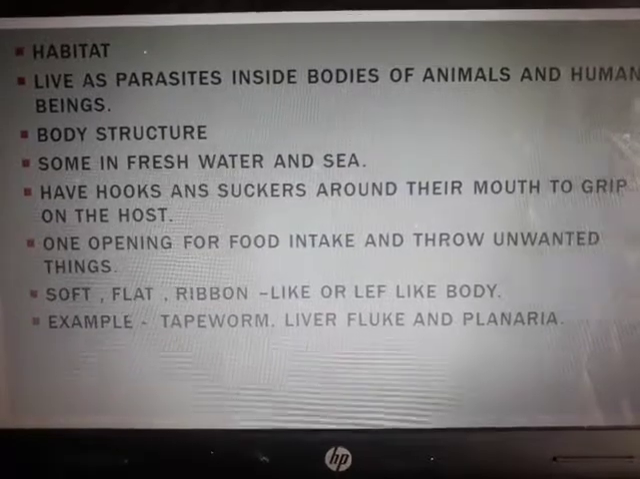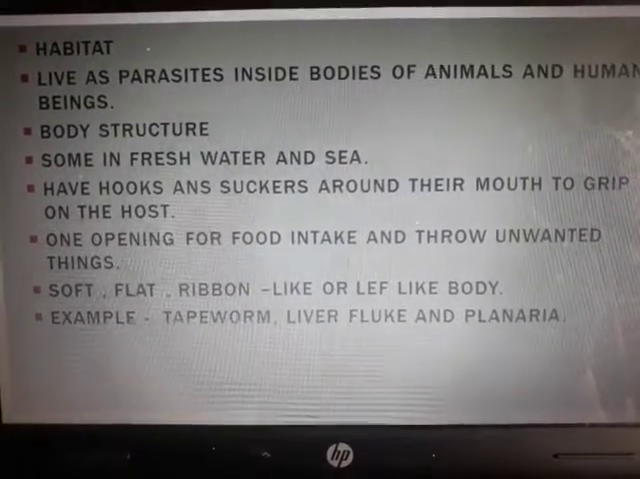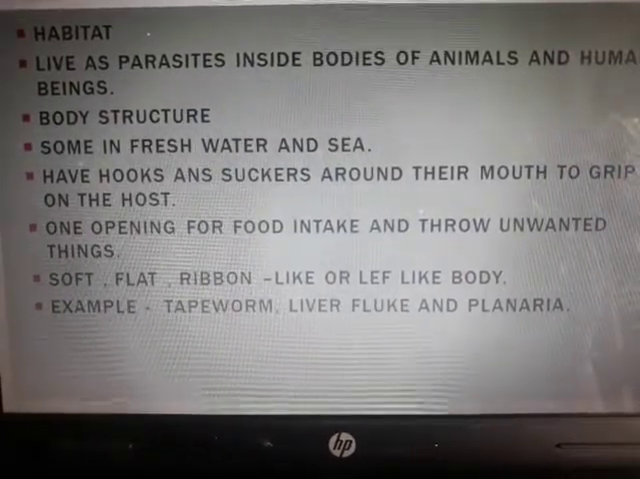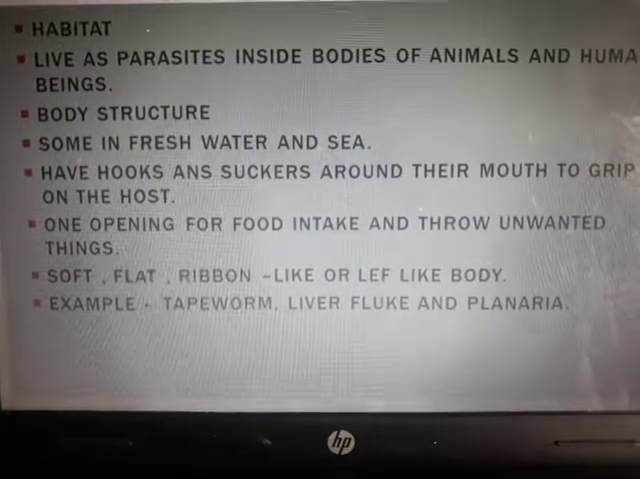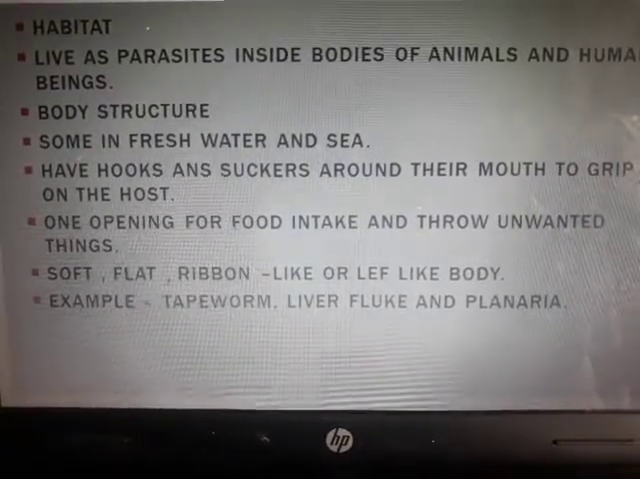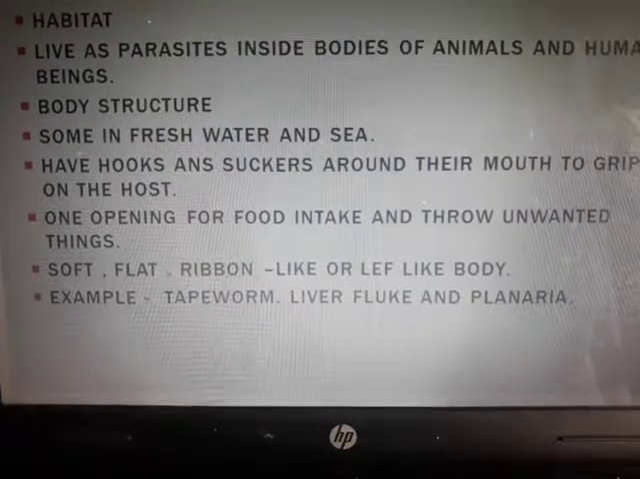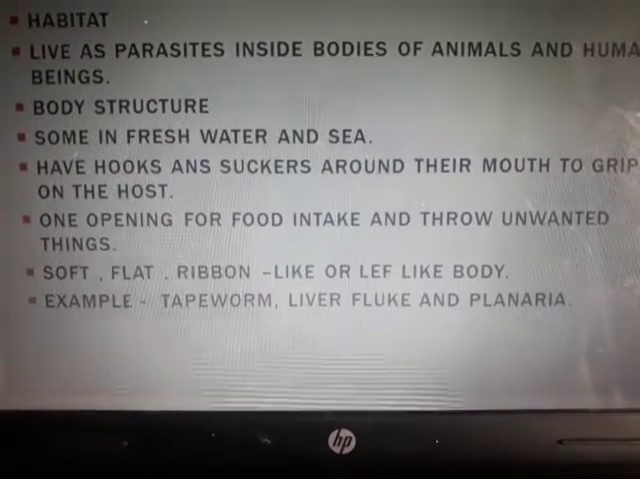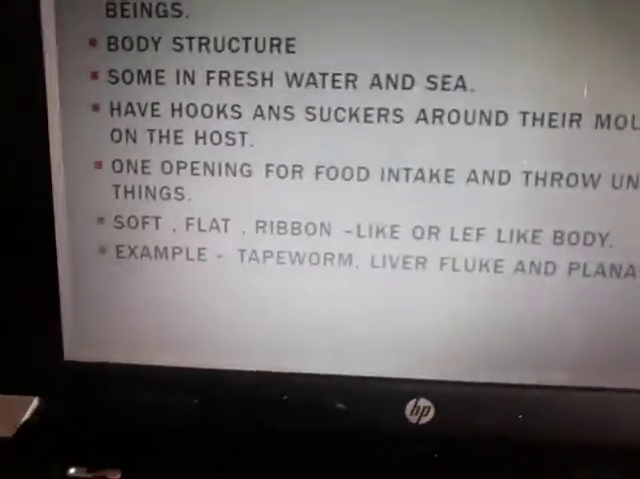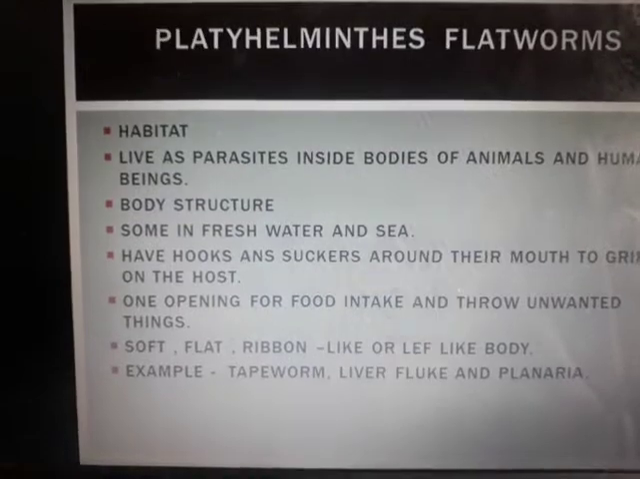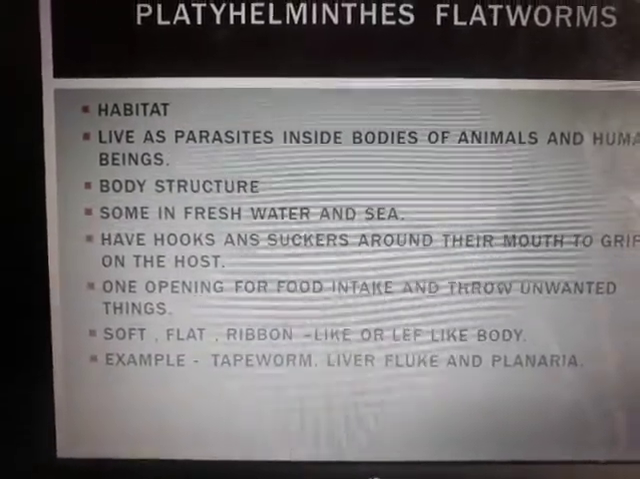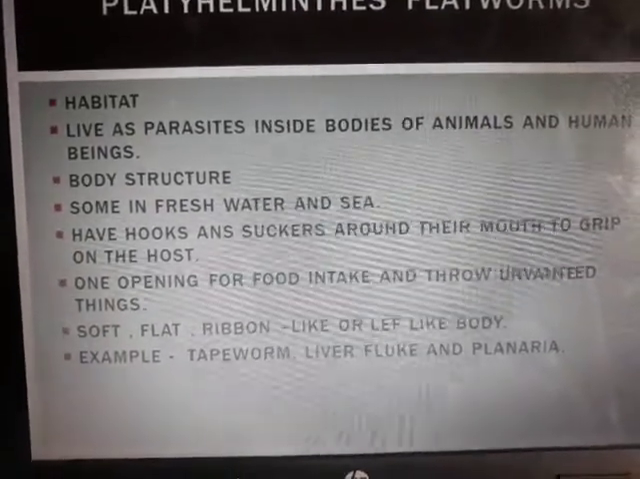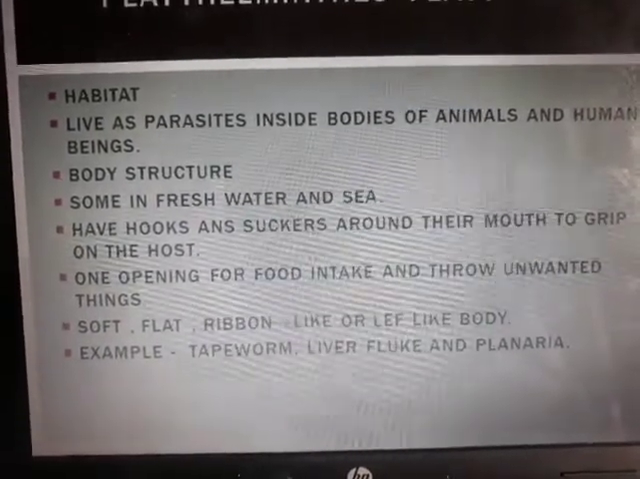Body structure. Where are they found? The second point has to go into the habitat as well, because it is mentioning where they are found. Some are in fresh water and some are in sea, and finally they come into the bodies of plants, human beings and animals.